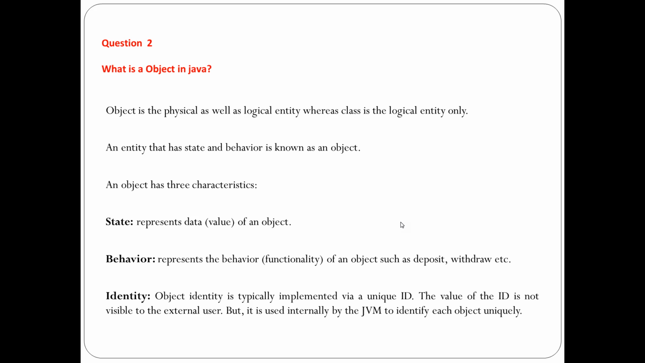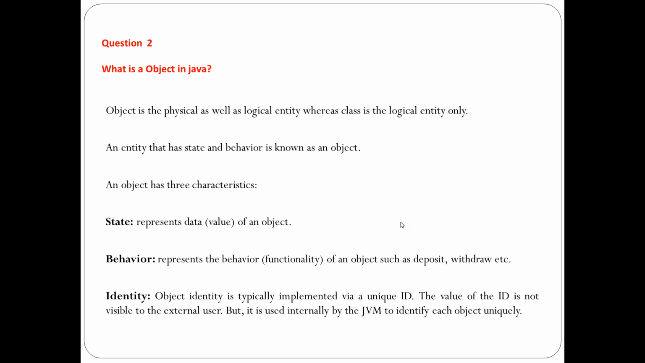An object has three characteristics: state, behavior, and the identity of that object. When I'm talking about state, it represents the data or the value of an object. When I'm talking about an employee, the state of the object is the values of that particular employee: ID, name, or age, or the salary, the total representation of that is called your state. Behavior represents the behavior of an object, such as deposit and withdraw in a bank. All these functionalities are called the behavior of a particular object.